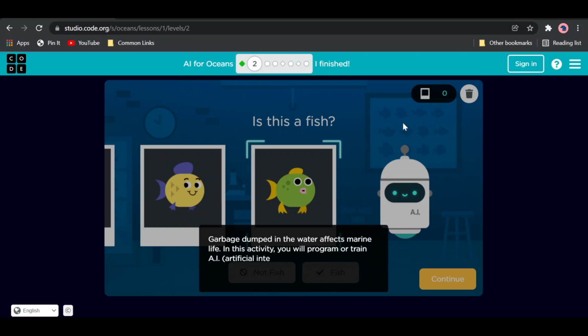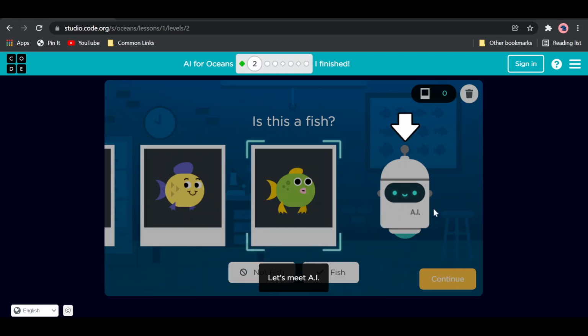The process where the machine learns is called training the AI. We train the AI by providing it lots of data, lots of labeled data. For instance, our AI here needs to recognize fish. Garbage dumped in the water affects marine life. In this activity, you'll program or train the AI to identify fish or trash. Let's clean up the ocean. So you can click anywhere in the screen to go to the next prompt.